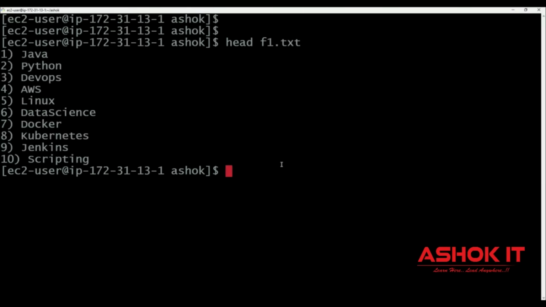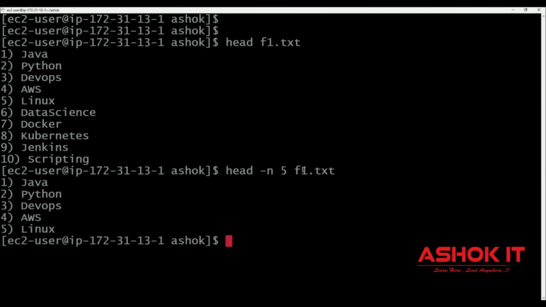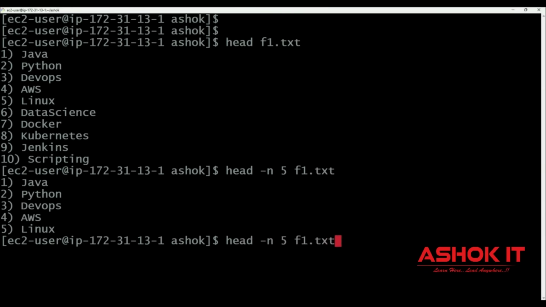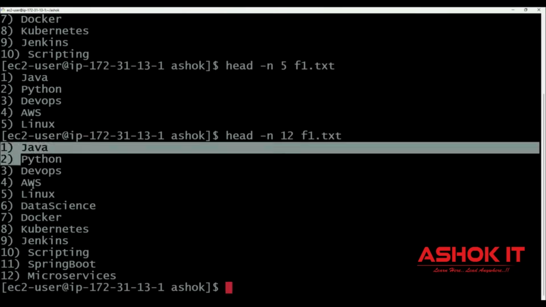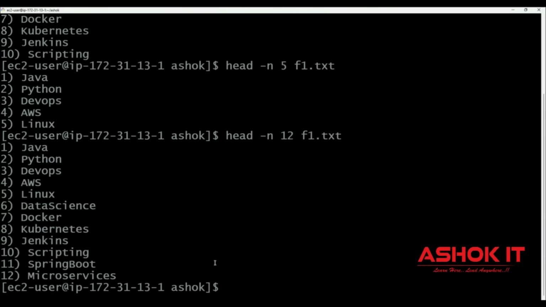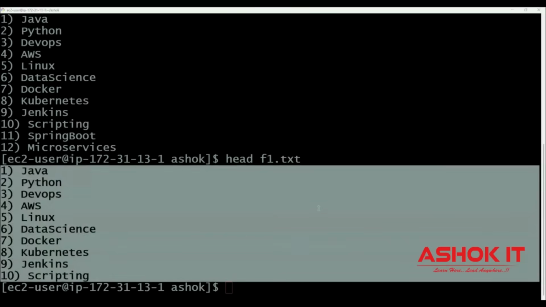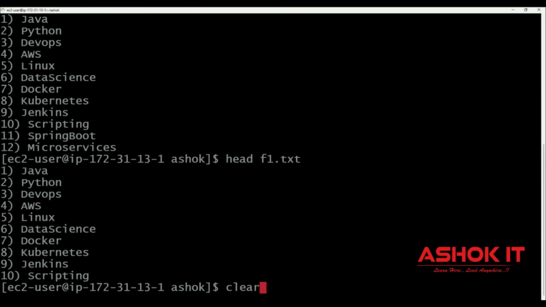If you don't want only 10 lines, if you want to print the n number of lines of data using head command, then you can use head -n 5 space file name. I want to print only 5 lines of data of this f1.txt. So first 5 lines of data is printed. Similarly, if you use head -n 12, then first 12 lines of data it is printing of that file. Suppose if you don't give anything, head space f1.txt as discussed, by default it will print first 10 lines of the file. So similarly, we can use tail command.